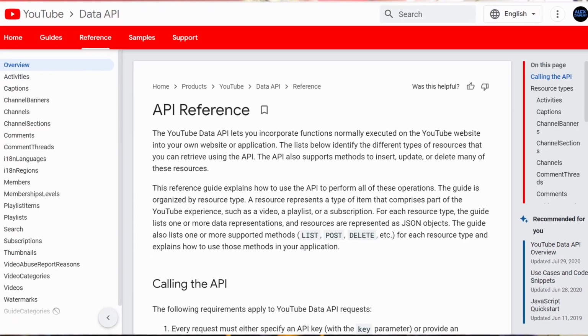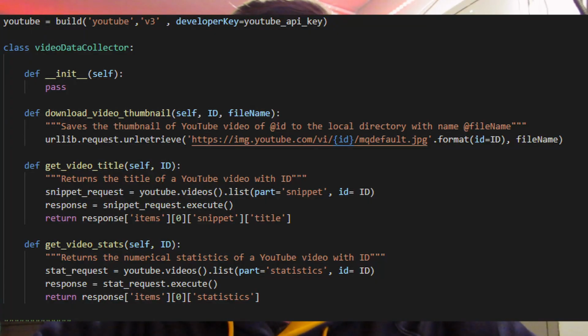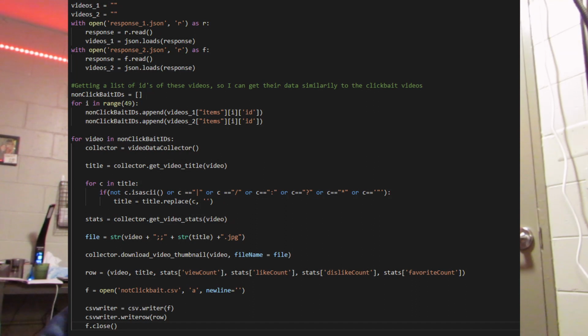To get the data from the YouTube videos, I used the YouTube Data v3 API, wrote some functions to retrieve the thumbnail, title, statistics from a given video that gives me the JSON files that I then converted into CSV files. And then, to get the non-clickbait videos, I just randomly selected 100 videos from the Explore page and manually checked to make sure they weren't clickbait. I chose the Explore page for a very good reason, just so that the machine learning algorithm doesn't automatically assume that a video with more views is more likely to be clickbait, because there are videos with a lot of views that are most certainly not clickbait.